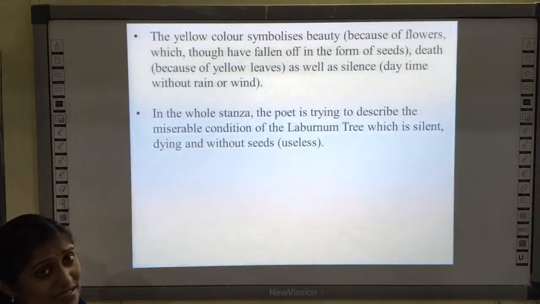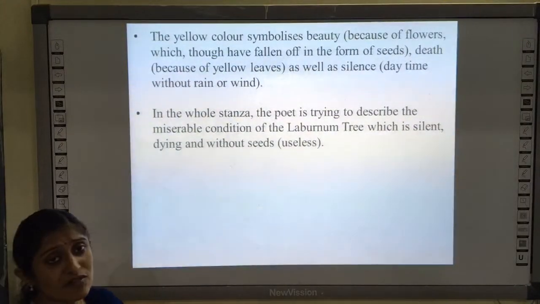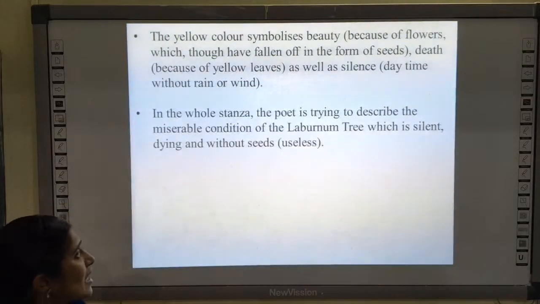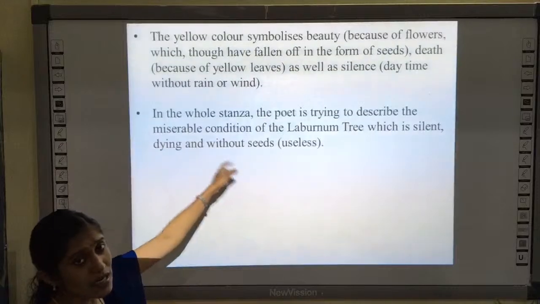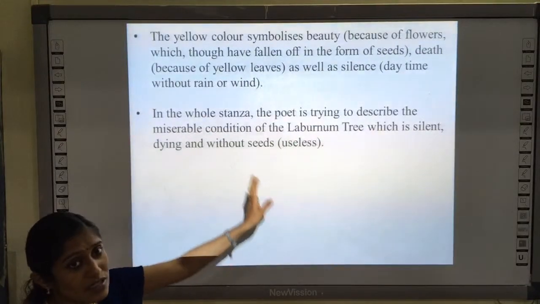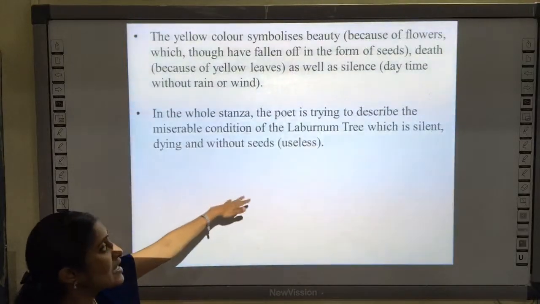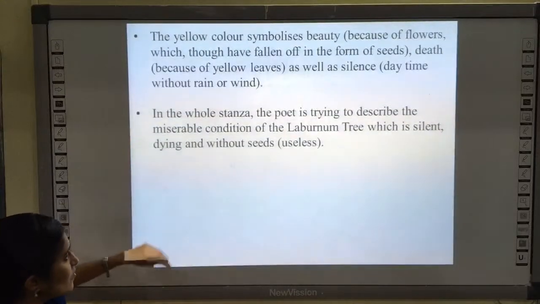In the whole stanza, the poet is trying to describe the miserable condition of the laburnum tree, which is silent, dying and without seeds. So in the whole stanza, what is the poet trying to describe? The miserable condition of the tree, which is very silent, dying and without seeds. It is useless. Okay. So that is in the first stanza.